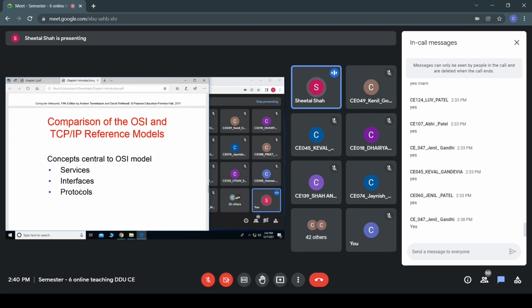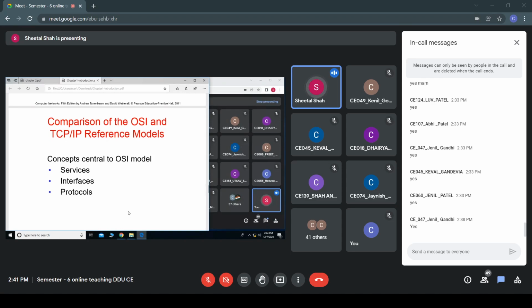So here we can easily perform changes in the protocols in the OSI reference model, but it is very difficult to incorporate new protocols or to get a new protocol stack for the TCP/IP reference model. So this is the comparison of the OSI as well as the TCP/IP reference model.